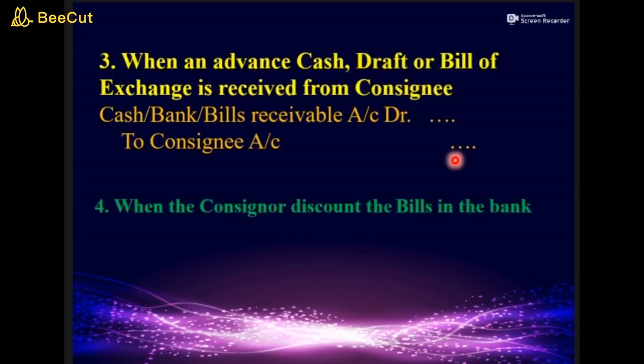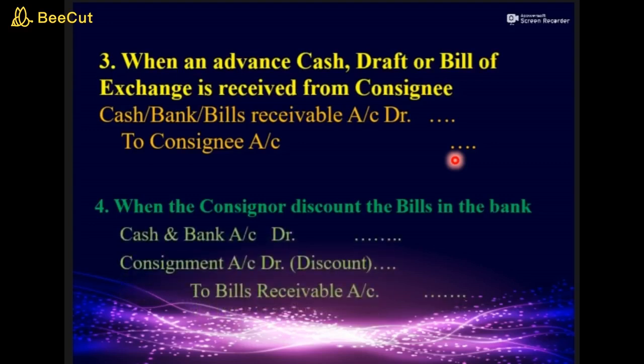The next transaction is when consignor discounts the bill in the bank. For that, as we are receiving money from the bank, the entry will be cash or bank account, consignment account debit to bills receivable account. Here we have to make a note of it. Consignment account will be debited for the discounted part which will be deducted by the bank.